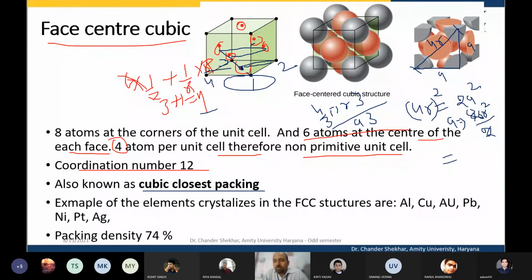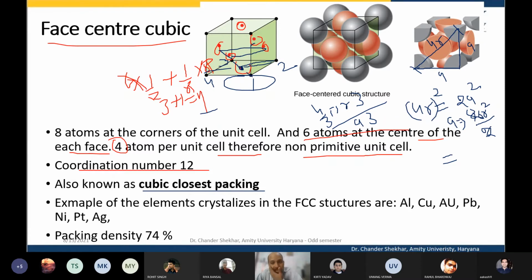Wait a minute. So 4r square is equal to 2a square, correct?